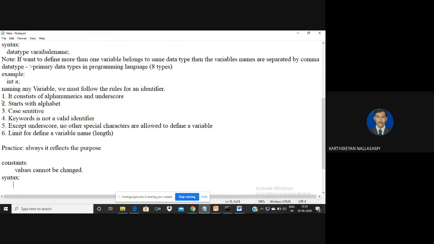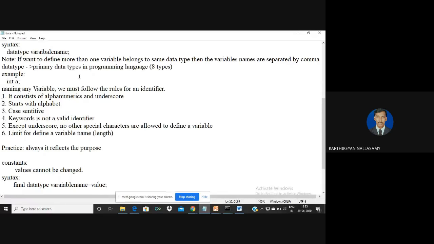In Java, the syntax for creating a constant value: normally, first of all, you must know how to create a variable. So normally it is data type, variable name. So this is the syntax for defining a normal variable, but here it is entirely different for a constant. So we always use the keyword final. Final is a keyword which indicates that the variable is a constant, meaning that the value of the variable cannot be modified. Clear? And also you can give a value.